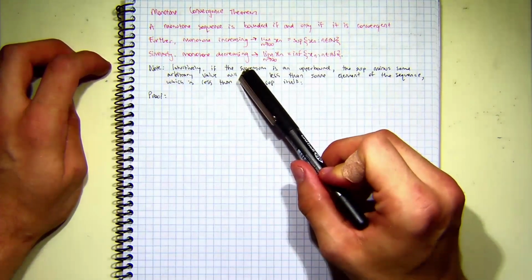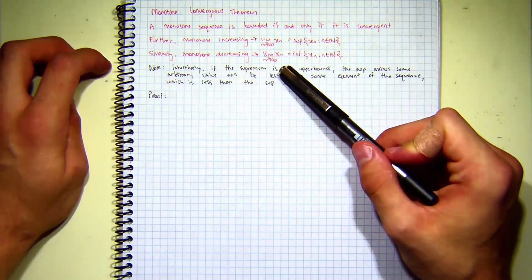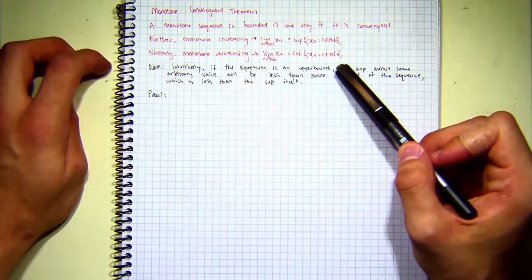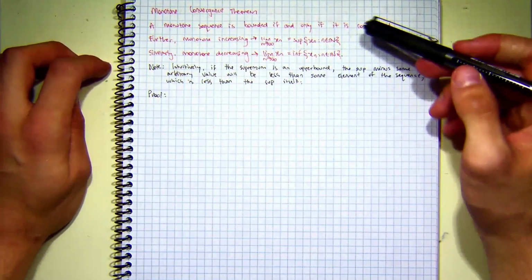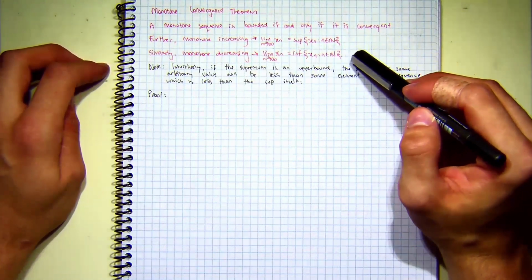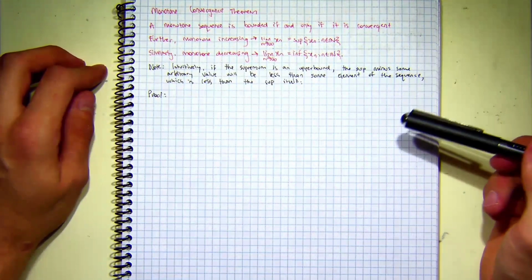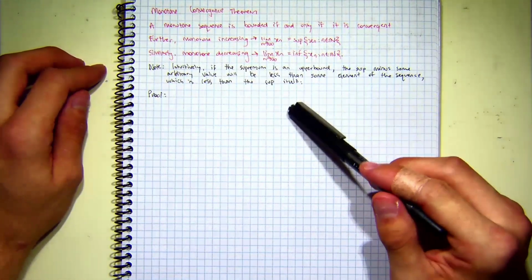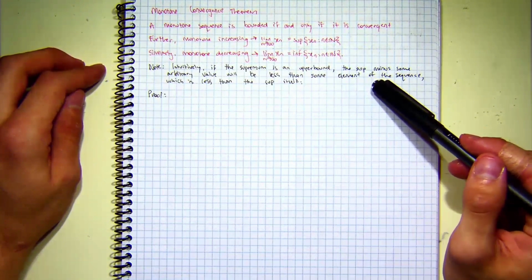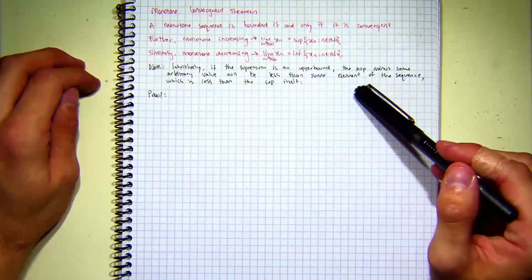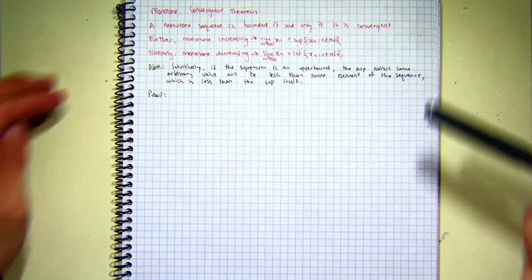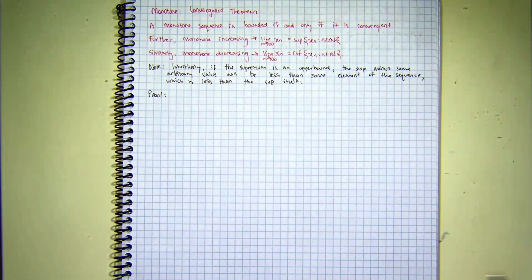Or if it's monotone decreasing, the limit as n approaches infinity of xn is equal to the infimum of xn for n in the naturals. Now the supremum is the least upper bound and the infimum is the greatest lower bound. So let's just think intuitively, if the supremum is an upper bound, we can subtract some arbitrary value from the supremum that will be less than some element of the sequence, and then that will be less than the supremum itself. So let's just think about that for later.